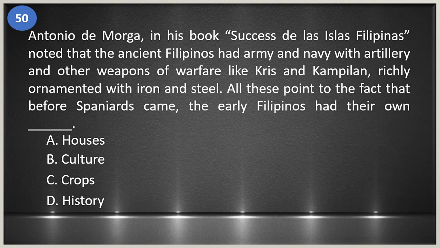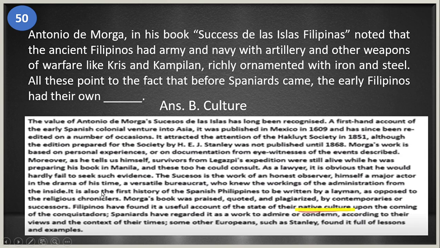Okay, so number 50, the last number. Antonio de Morga in his book Sucesos de las Islas Filipinas noted that the ancient Filipinos had army and navy with artillery and other weapons of warfare like kris and campilan, richly ornamented with iron and steel. All of this points to the fact that before the Spaniards came, the early Filipinos had their own blank. A. Houses, B. Culture, C. Crops, and D. History. Okay, so before the coming of the Spaniards, Filipinos had their own culture. Okay, so this is the answer.